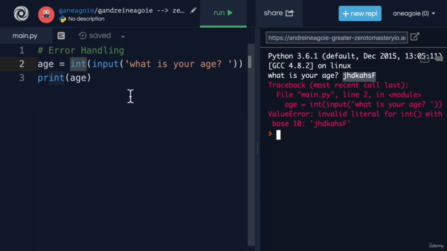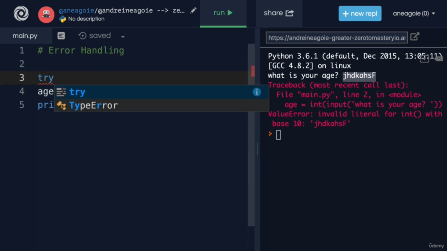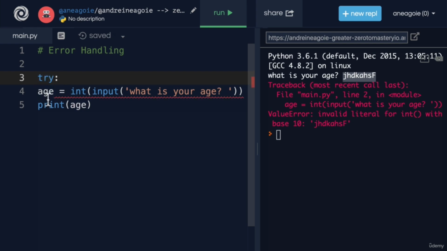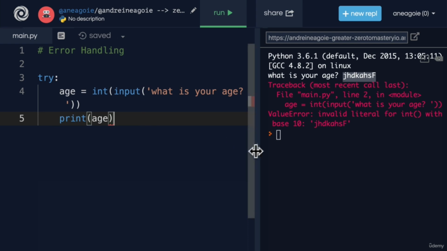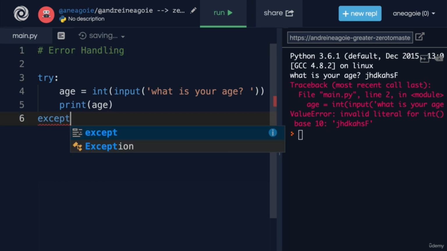With error handling. In Python, we can do it this way. We have the try keyword, which says, hey, I want you to try this piece of code. And we have to make sure we indent it. So we try this piece of code. Now, anything that happens inside of the try block, I'm able to handle, see where handling is coming from errors, with the except keyword.